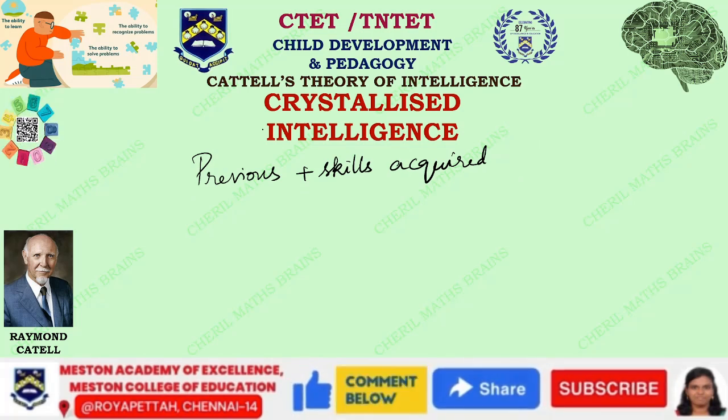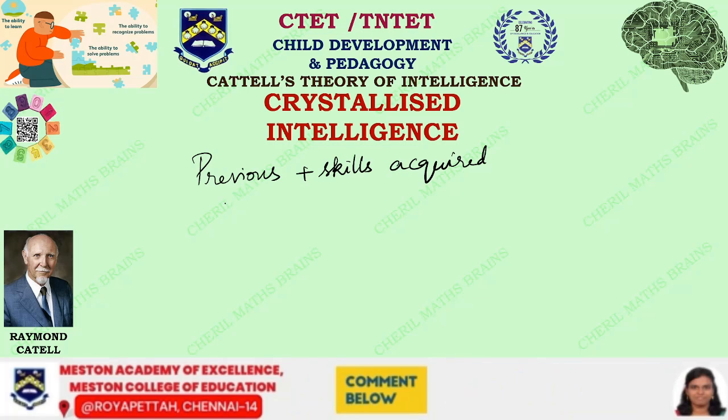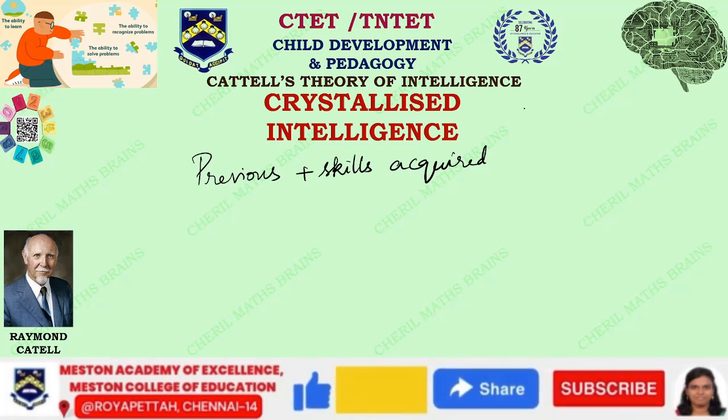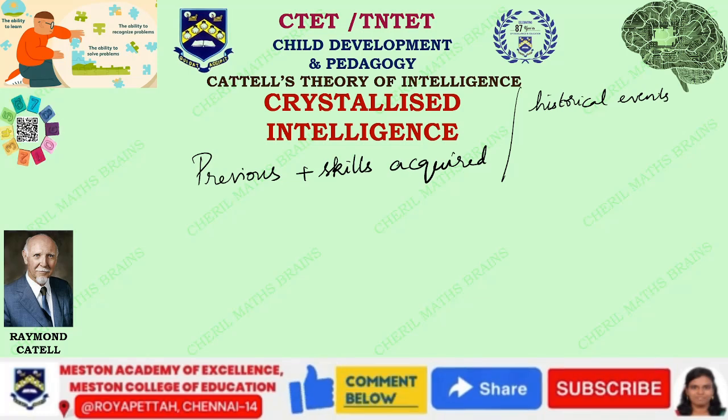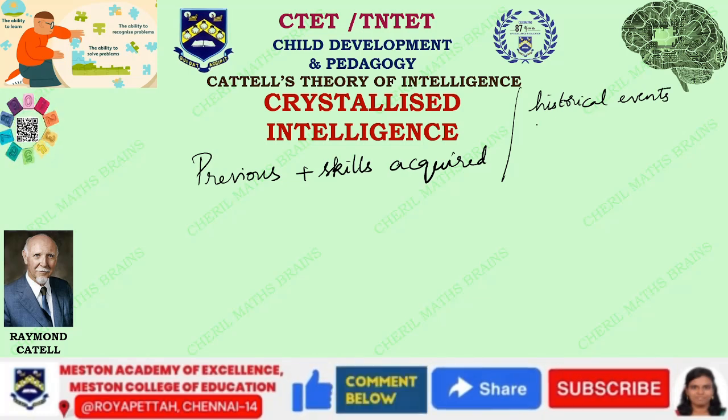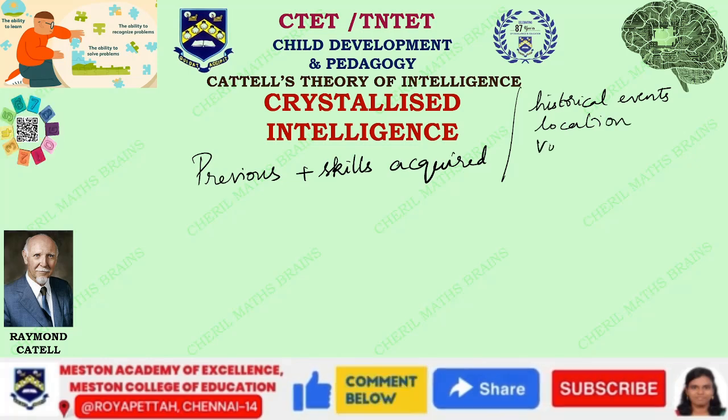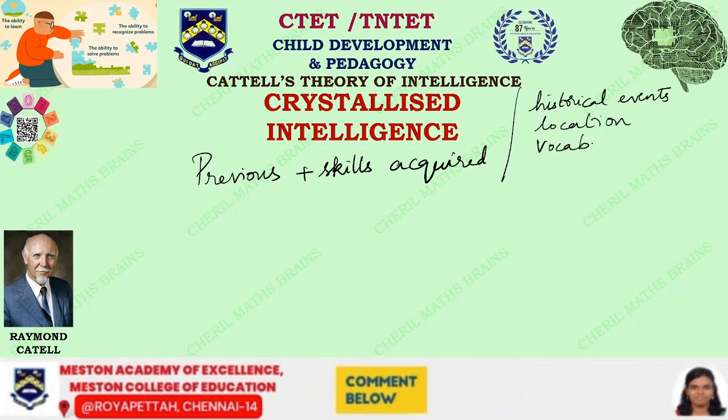For example, examples of crystallized intelligence are how people recall historical events and dates, geographical locations, building one's vocabulary, and poetic texts and all.